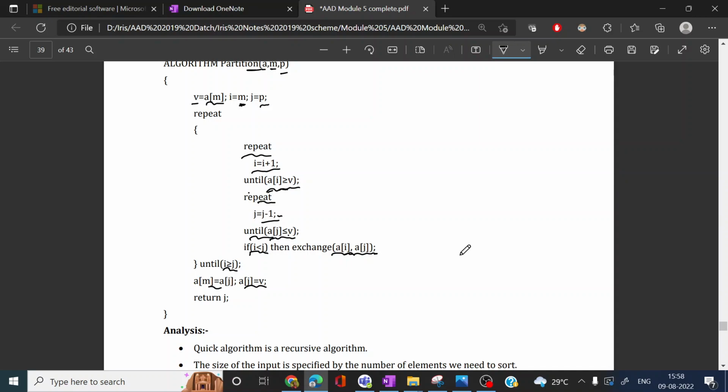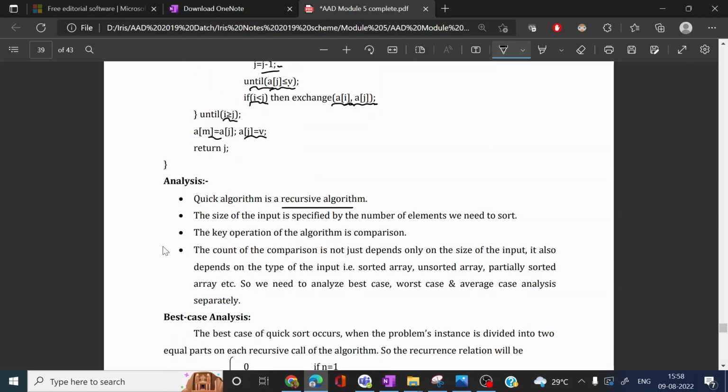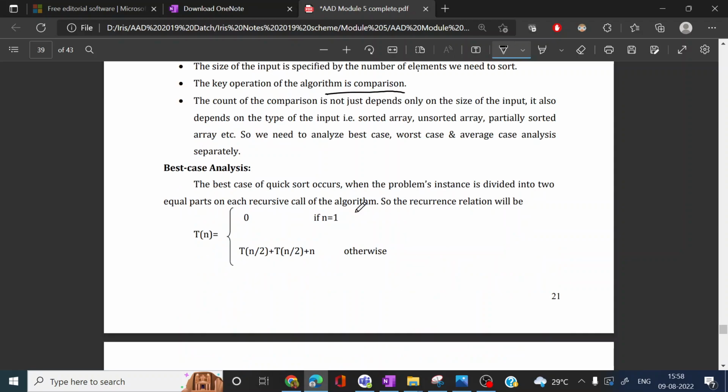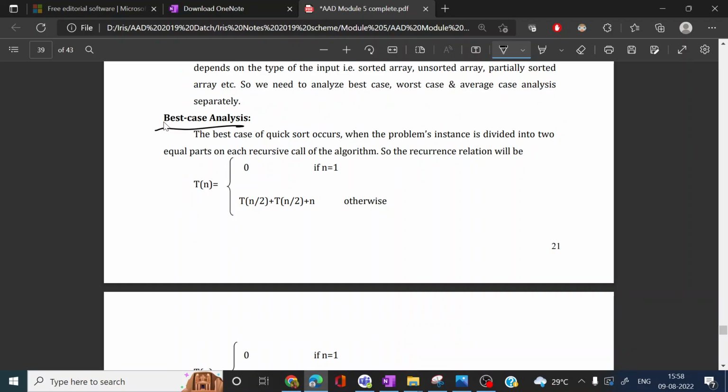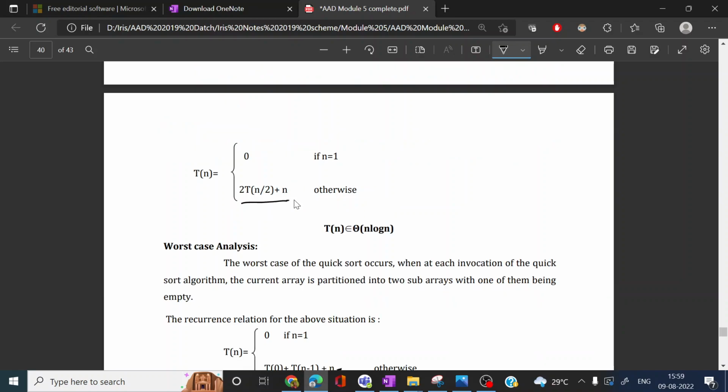Now we can see the analysis part of the quicksort. The size of the input is specified by the number of elements we need to sort. The basic operation here is a comparison. So here there are best case, worst case, and average case complexities. In the best case, the complexity T of n, the best case of quicksort occurs when the problem sequence is divided into two equal parts on each recursive call of the algorithm. So the best case value is 2 into T of n by 2 plus n.